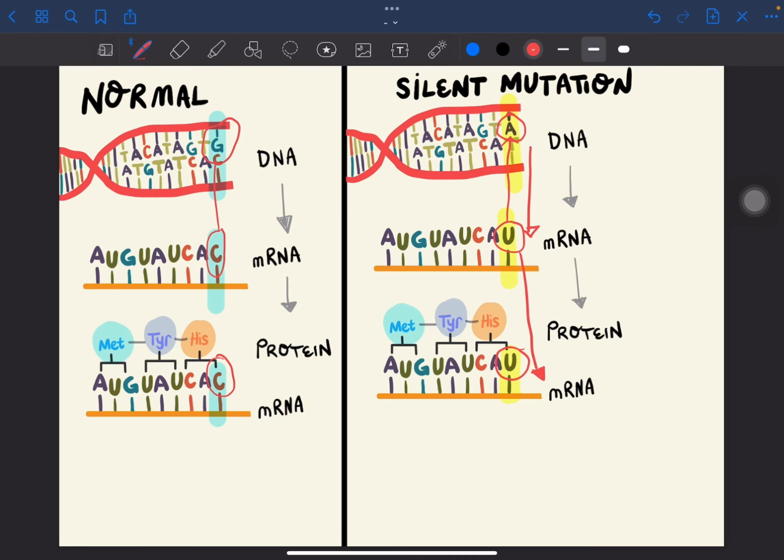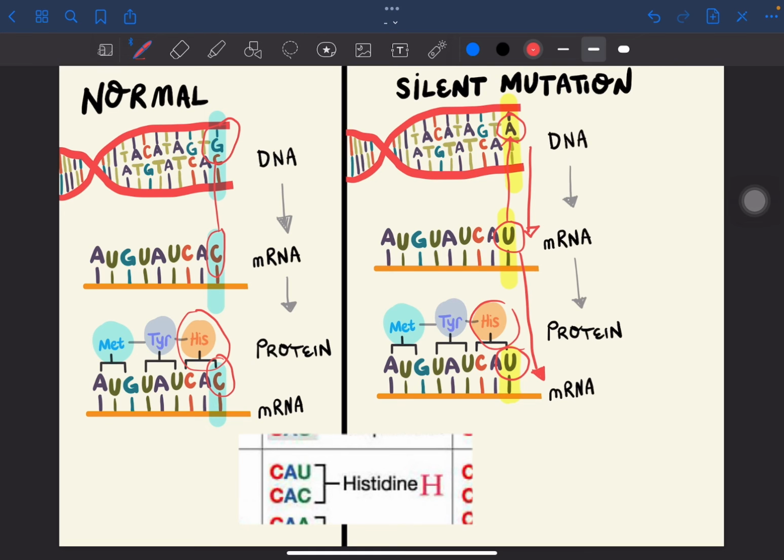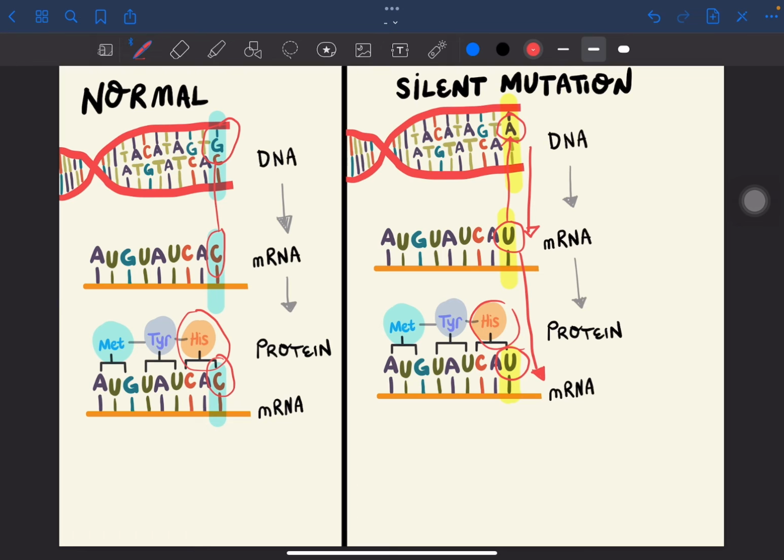However, we can see that it is still the same amino acid, histidine. So if we look at the genetic code, CAC and CAU both code for histidine. So the amino acid sequence stays the same. That's why it's called silent mutation, kasi parang walang nangyari.